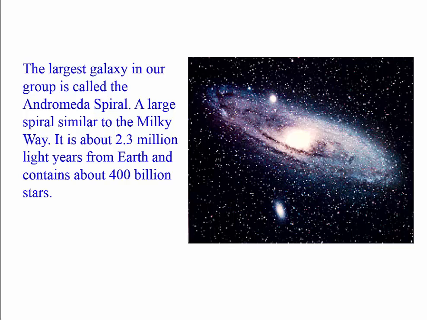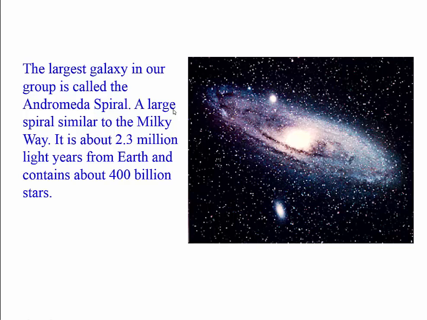All right. The largest galaxy in our group is called the Andromeda spiral. Now, we will talk about a mythical story on it in our next lesson. It is a large spiral like the Milky Way. It's about 2.3 million light years from the Earth.